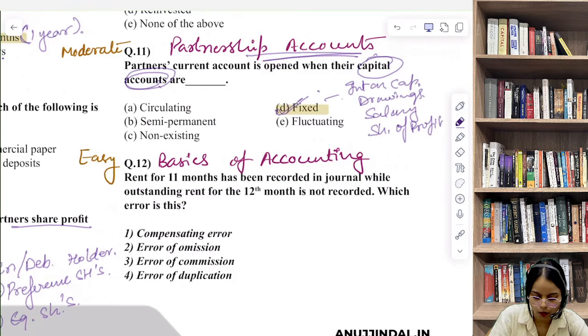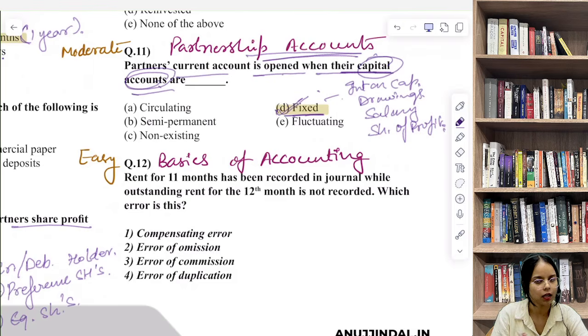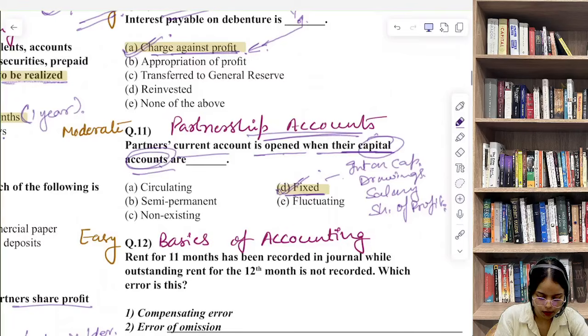If the capital account is fluctuating, all such transactions are directly adjusted in the same account. No separate current account is needed, but partners' current account is opened when their capital accounts are fixed. So the level of this question was moderate.